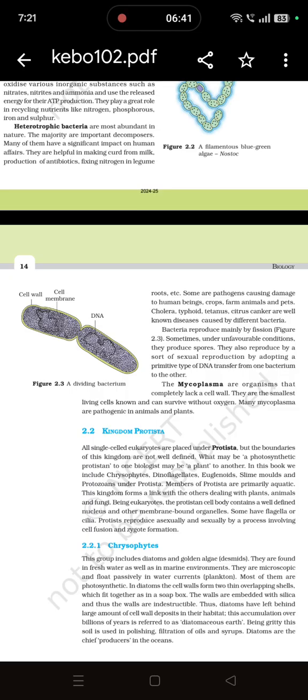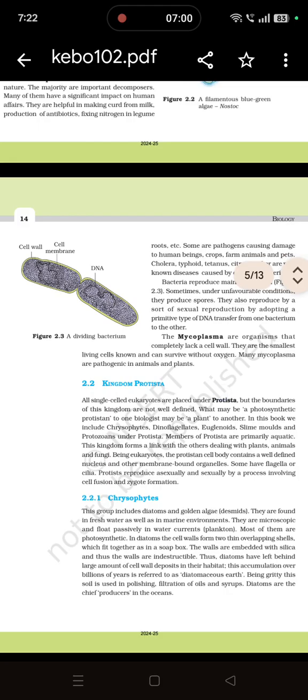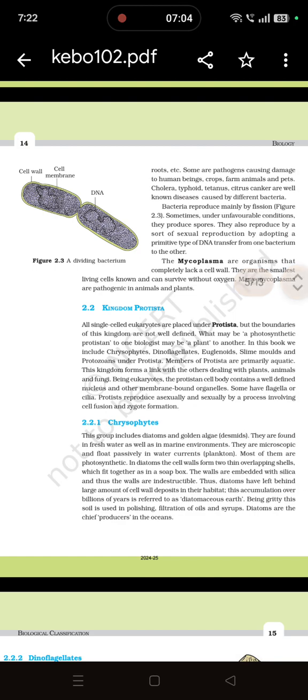See figure 3.2.3. It is the diagram of a dividing bacterium. You can see bacteria has a lot of DNA, not well defined, and an outer cell wall is present and a cell membrane is present. Bacteria divide by fission. As we all know, it divides into two, forming two cells. Fission means breakdown.